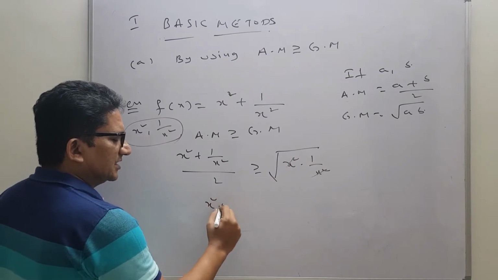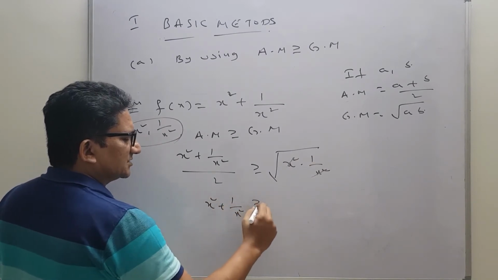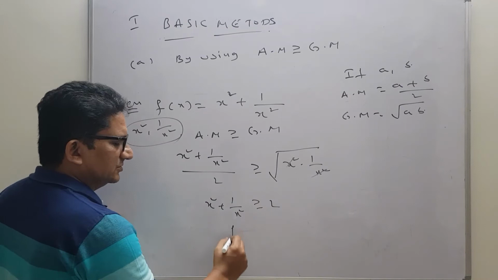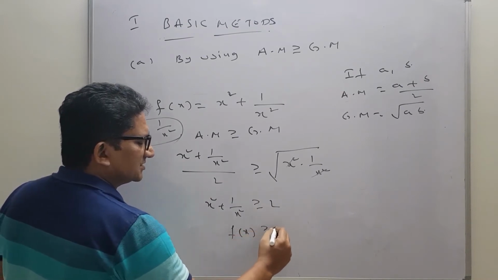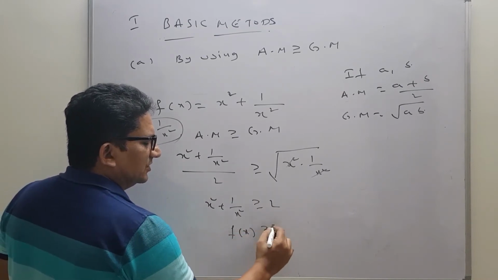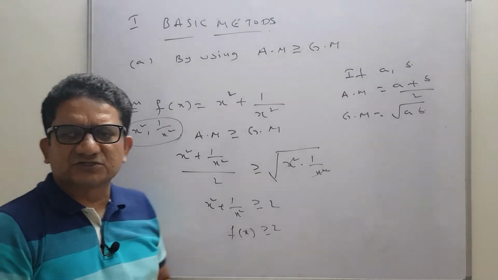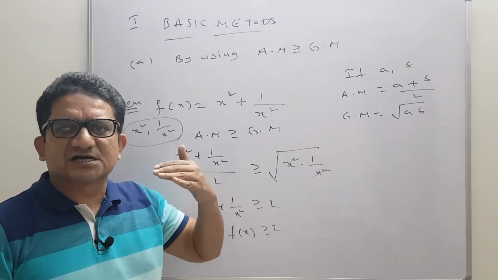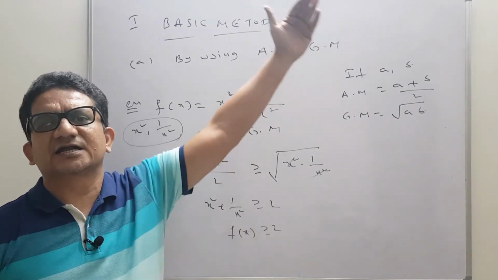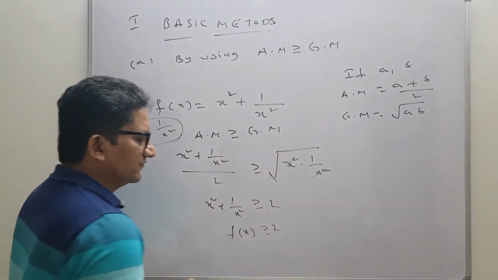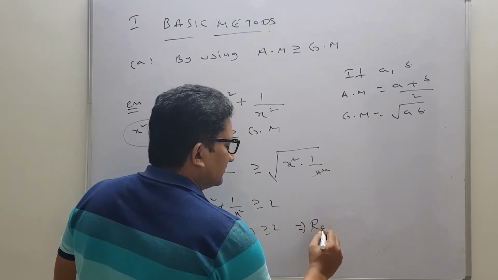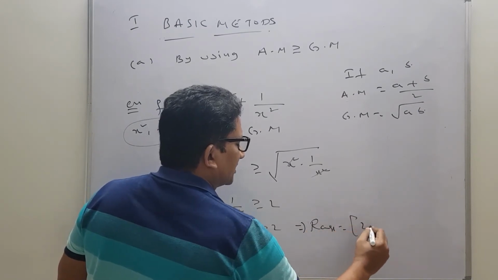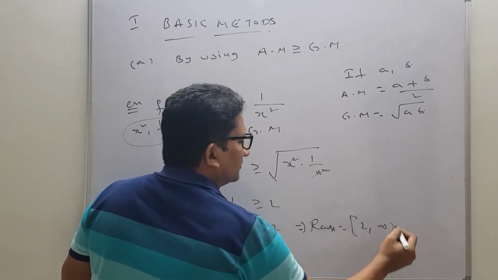That means we are getting x square plus 1 by x square is greater than or equals to 2. That means f of x is greater than or equals to 2. When f of x is greater than or equals to 2, what does it indicate? The values of the function are starting from 2 and ending up to infinity. Therefore, the range of the function can be taken as 2 to infinity.